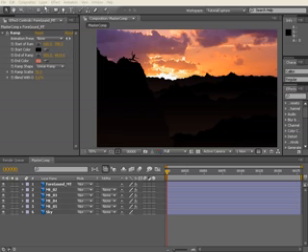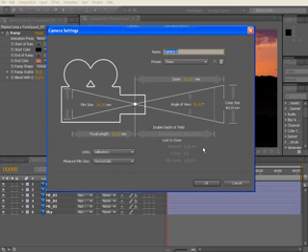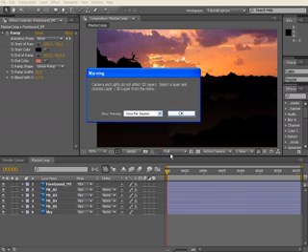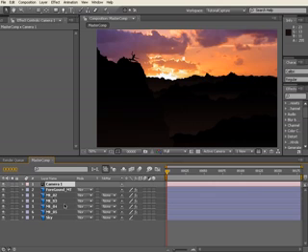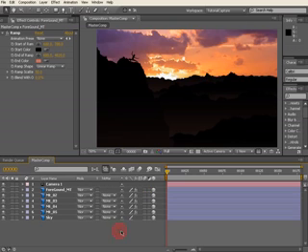So if we go up to our layer, new camera, and we're just going to set a 35mm camera for now. We'll go OK. Go OK to that, and that little error was basically telling us that there's no 3D layers in the scene. So that's a good reminder. Let's switch all of our layers to 3D, and so now they're 3D layers in our scene, but they're all sharing the same Z space.